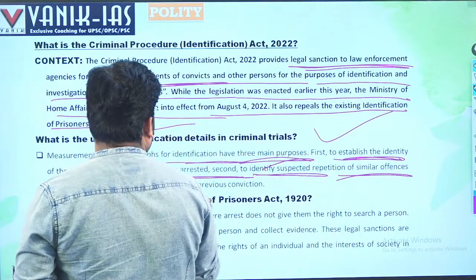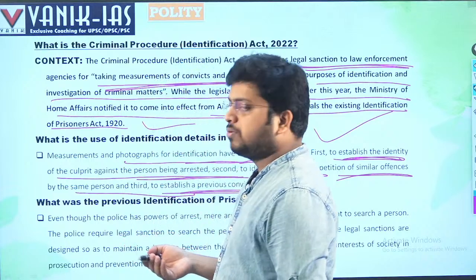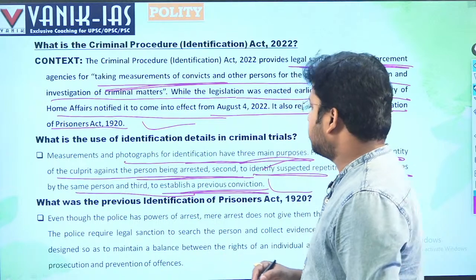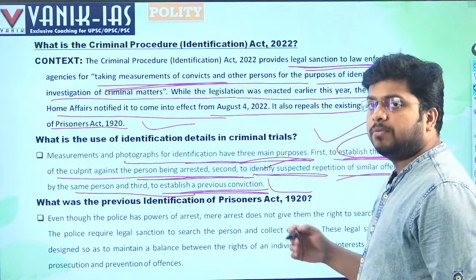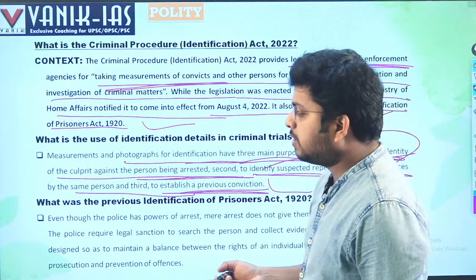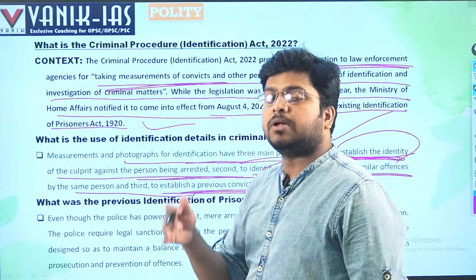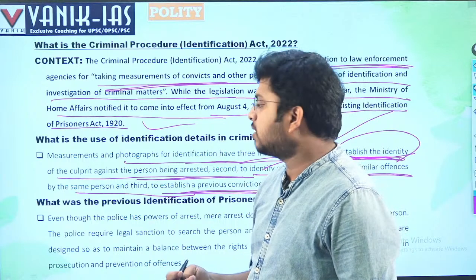And third, to establish a previous conviction. Right? Previous conviction, where it is to gather the evidences. It is also essential to establish the identity of the culprit. Who is the culprit? It can be matched. For example, in one place you find some fingerprints, and you have the fingerprints of a huge number of criminals. They can be matched with the fingerprints of other criminals.